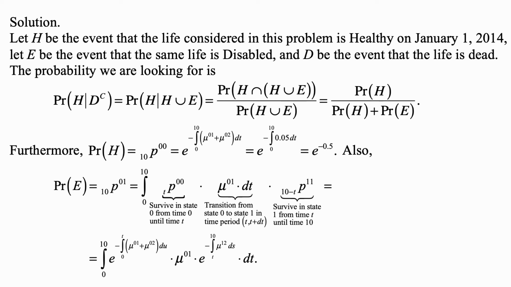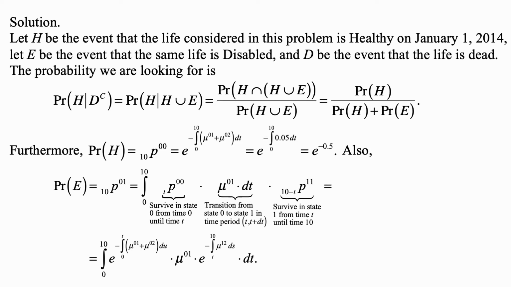So this is the probability of surviving, being alive, subject to a total force of mu 0,1 plus mu 0,2, being the force that takes you out of the state of being healthy. All this deliberation is to say that this is equal to e to the minus integral from 0 to 10 of mu 0,1 plus mu 0,2, which is like the total force taking you out of state 0.